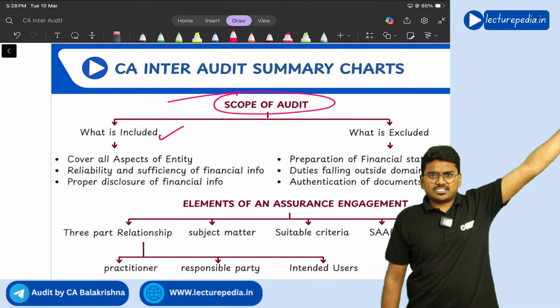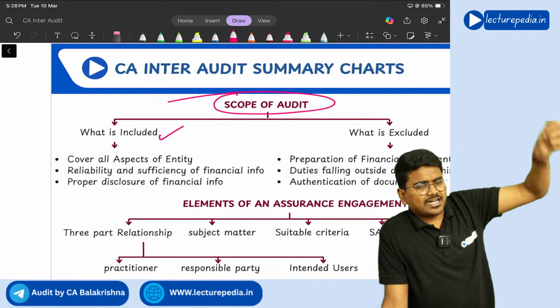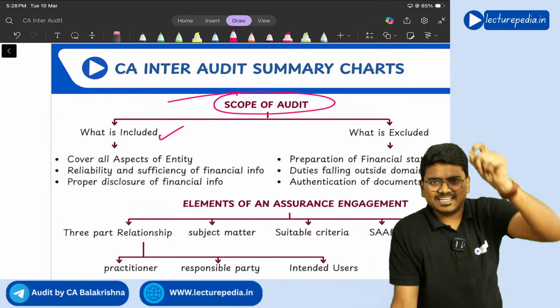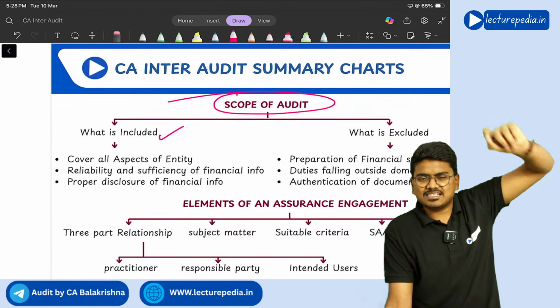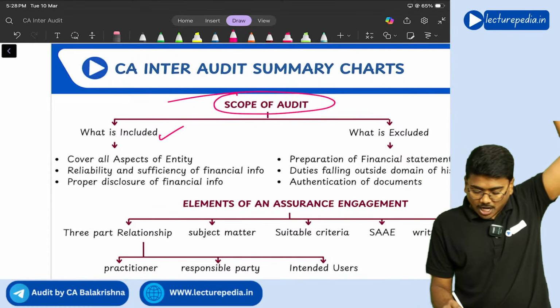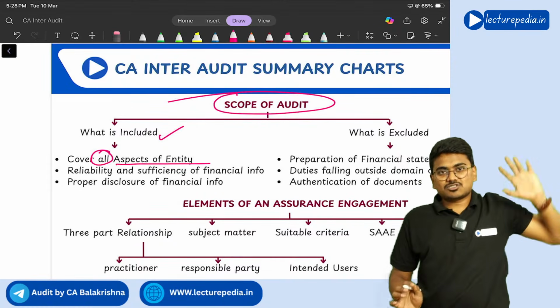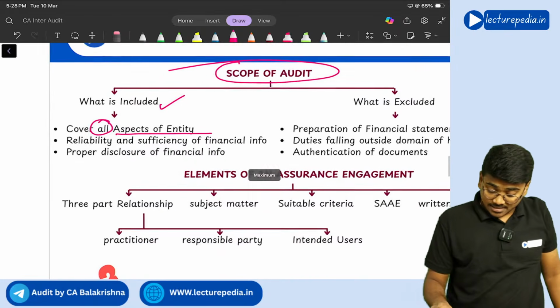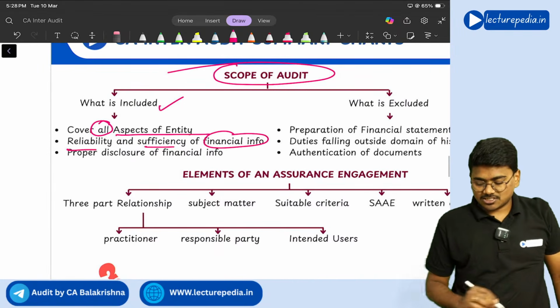All the aspects of the entity, whatever is getting reflected in the financial statements, each and every area, each and every item, the auditor needs to audit it, right? So the auditor needs to cover all aspects of the entity. And reliability and sufficiency of financial information.